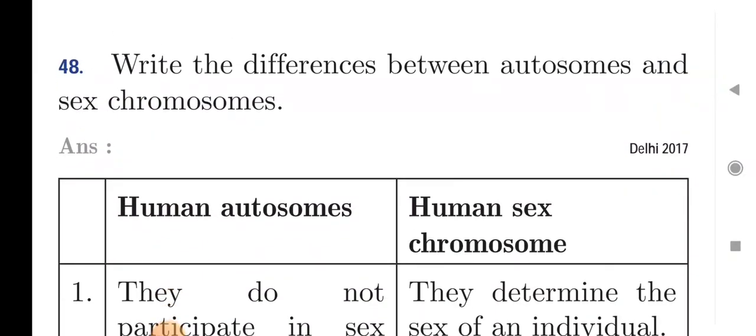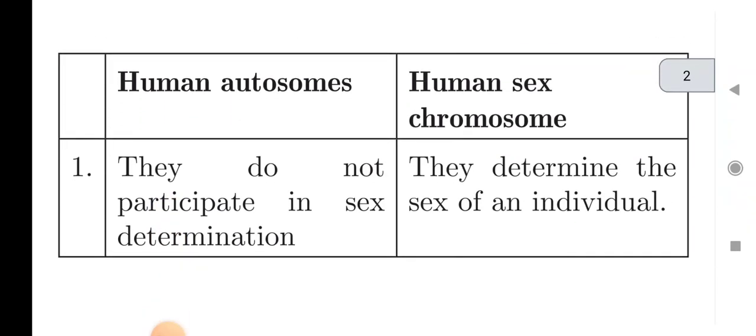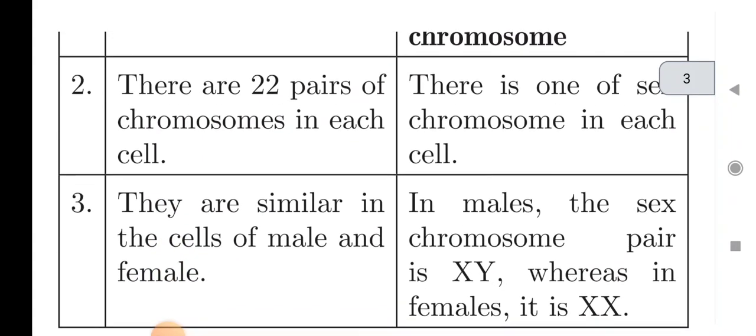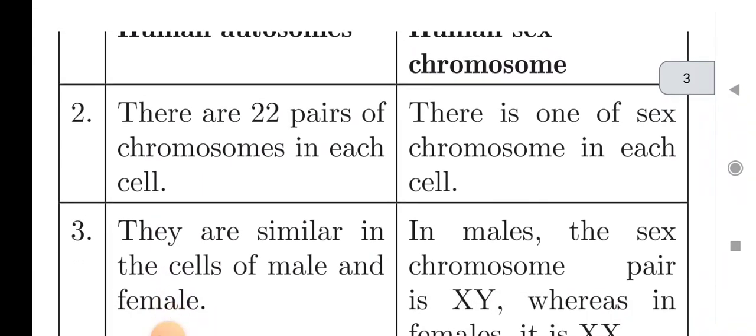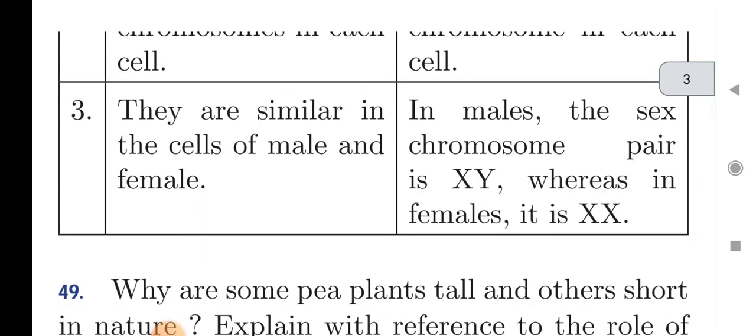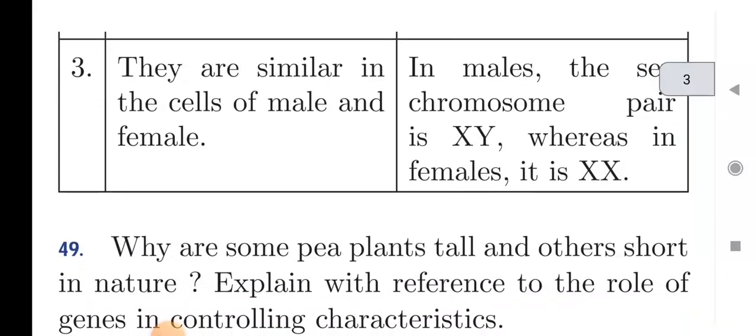Next question: write the differences between autosomes and sex chromosomes. Human autosomes do not participate in sex determination, while sex chromosomes determine the sex of an individual. Next difference: there are 22 pairs of autosomes, while there is one pair of sex chromosomes in each cell. Next, autosomes are similar in the cells of male and female, while the human sex chromosome pair in males is XY, whereas in females it is XX.